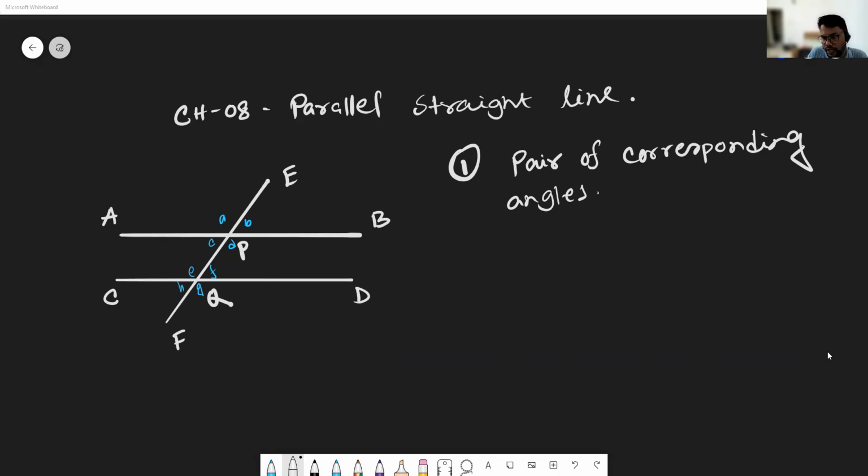We can write APE angle is equal to CQP angle.